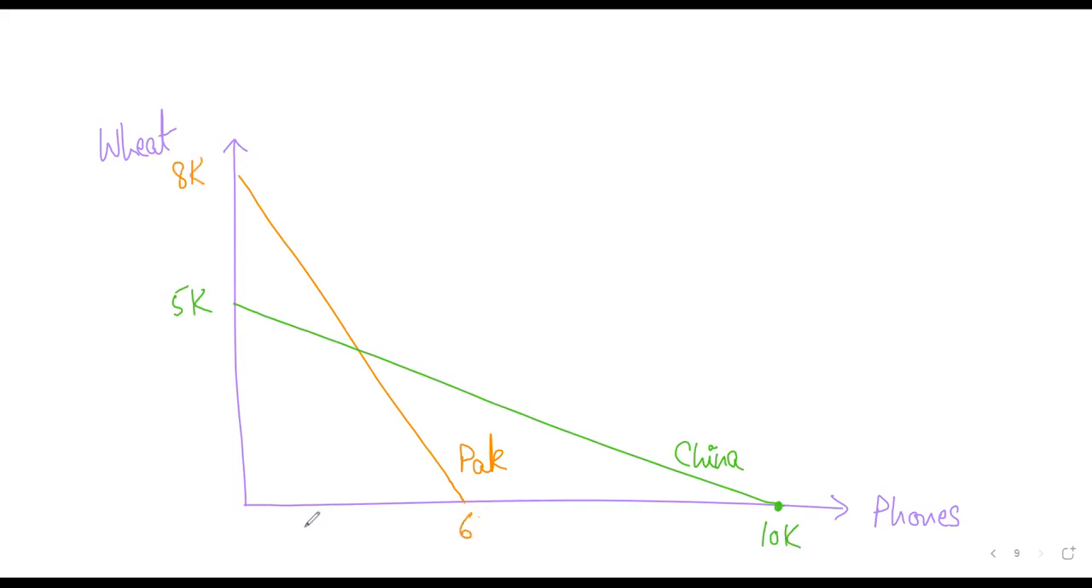Okay, now which country has absolute advantage in which good? So we did talk about this. If a country can produce something in larger quantities or at lower cost, that is the country in which it has absolute advantage. So in this case, China has absolute advantage in phones. It can produce more quantity, whereas Pakistan has absolute advantage in wheat. So lower cost of production is definitely an advantage, and it's very simple and intuitive to understand.